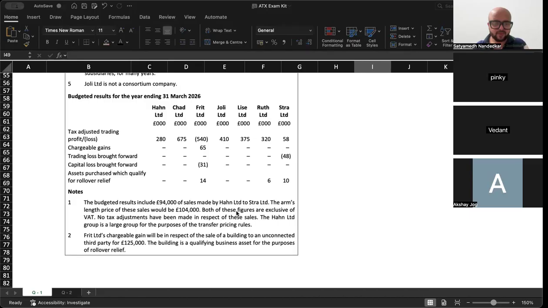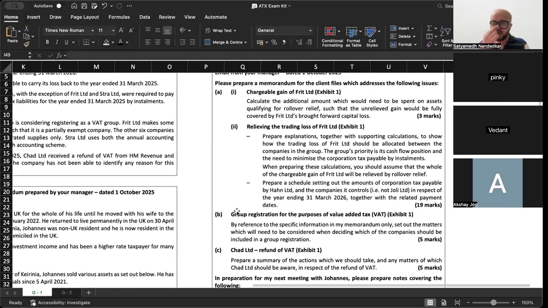Now if you observe what is the question, the question has been asked in a slightly different way. So please try to understand exactly what is the requirement. Okay, now what does the question say? It says additional amount which needs to be spent on assets qualifying for rollover relief. See, in case of group companies, the rollover relief calculation is slightly different. See, rollover relief के लिए in case of group companies, you can claim rollover relief for the assets that you have invested in, no doubt. But you can also claim rollover relief for the qualifying business assets जिसमें group companies have